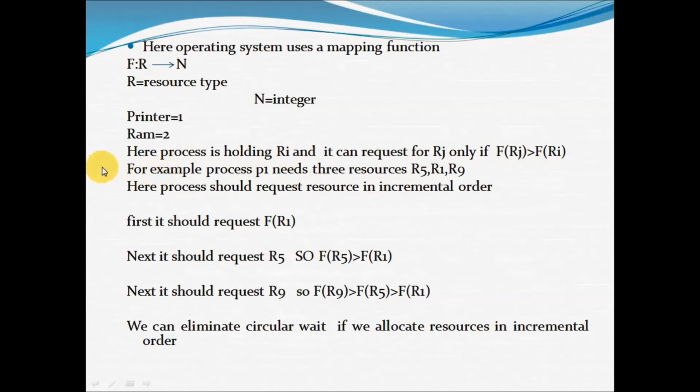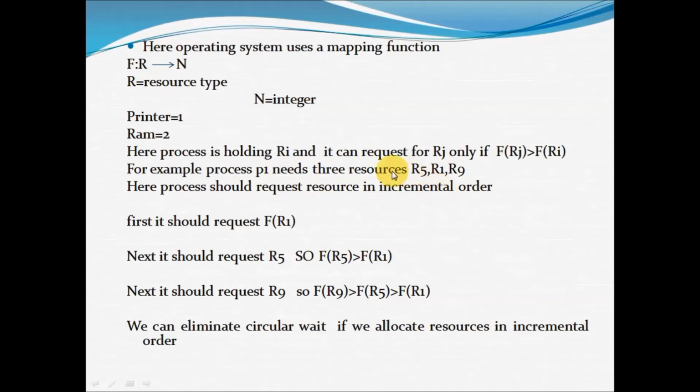See here, for example, process P1 needs 3 resources. What are those 3 resources? R5, R1, R9. Now I have to satisfy this condition. If you satisfy this condition, you can eliminate the circular wait. So what is that condition? F of Rj greater than f of Ri. Here the process should request the resources in incremental order. I need to allocate the resources in incremental order.